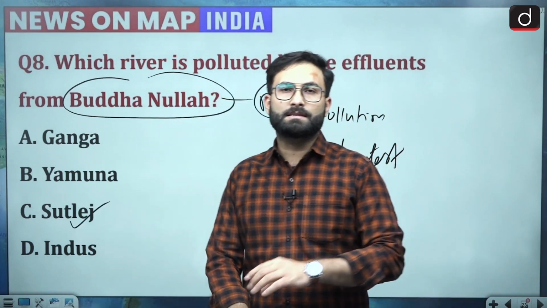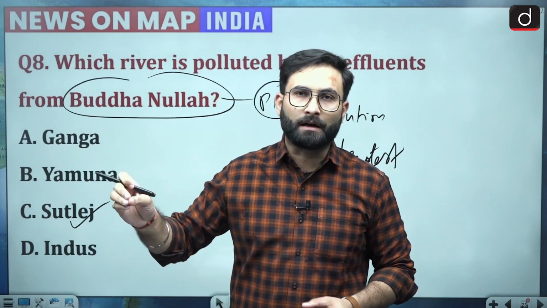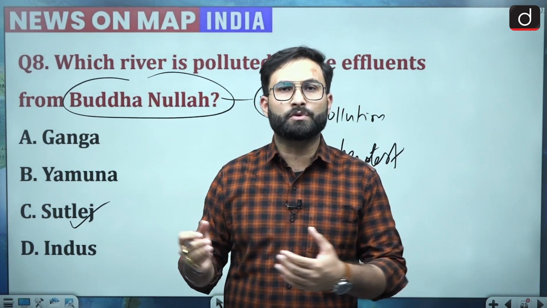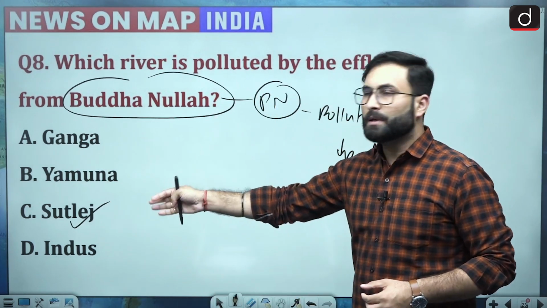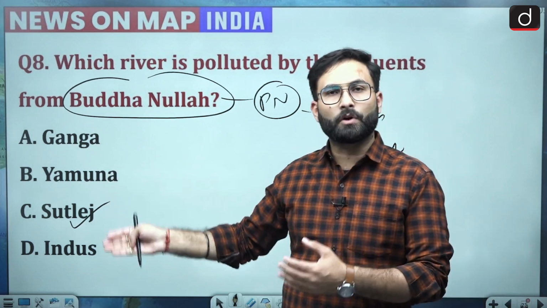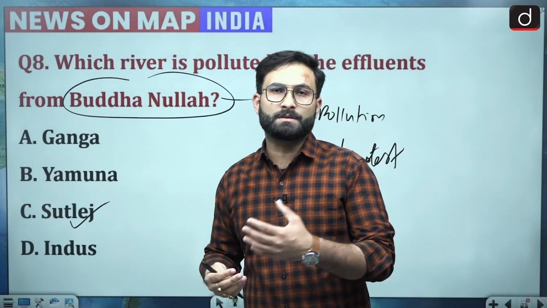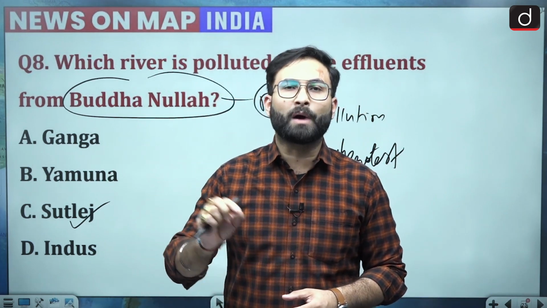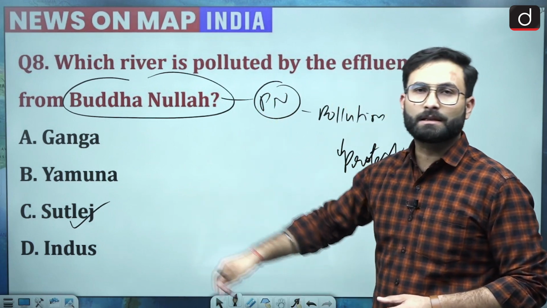And Sutlej has this water which is used by the Gang Nehar and Indira Gandhi Canal, and other parts of Punjab use Sutlej water for the irrigation. Because of the pollution in Buddha Nala, ultimately Sutlej is also getting polluted, and this water is used in the agricultural fields. So ultimately contaminated water is being used for the crops, and there is this issue of biomagnification. Okay, so considering that Buddha Nala was in news, option C, Sutlej, is your right answer.